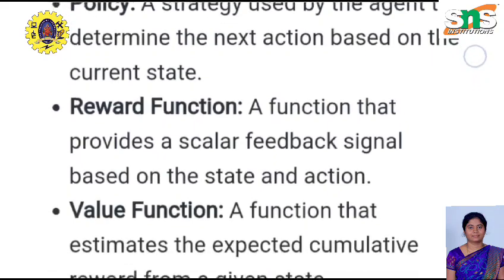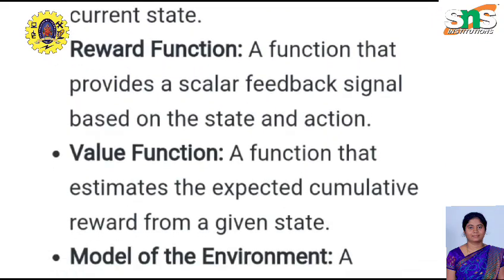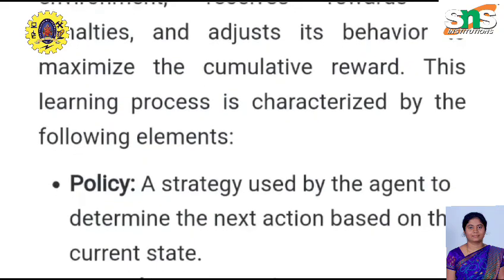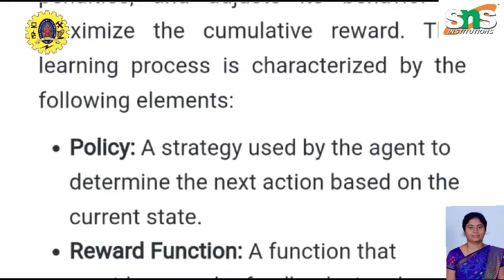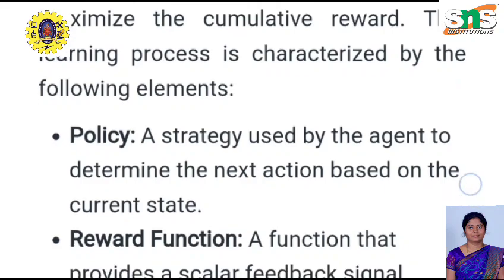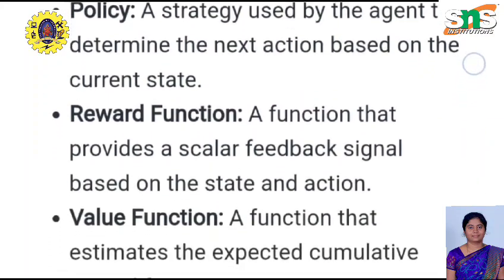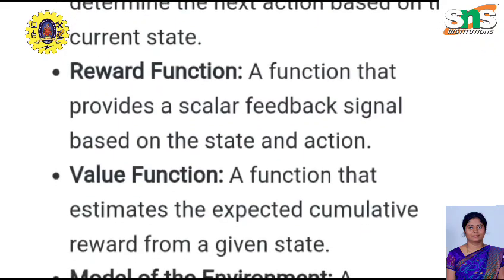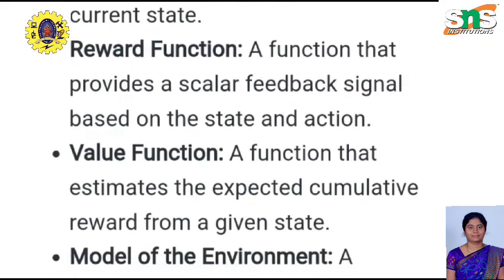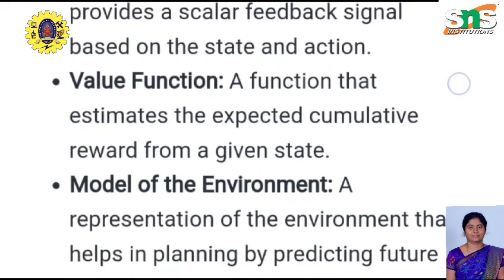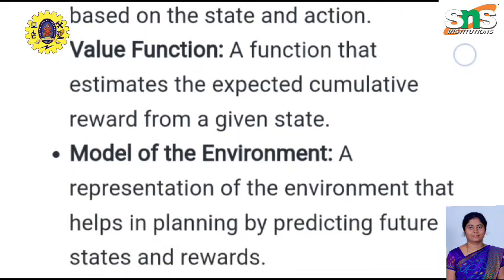So here also there are some characteristics that follow: policy, reward function, value function, and model of the environment. Policy is a strategy used by the agent to determine the next action based on the current state. Reward function provides a scalar feedback signal based on the state and action.